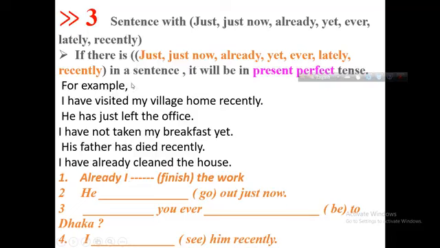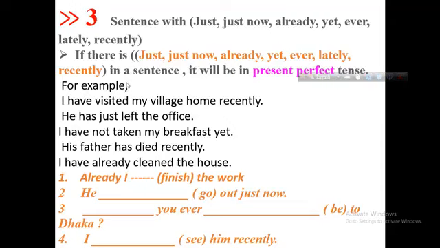Now, the third rule, rule number 3: if you get a sentence with just now, already, yet, ever, lately, recently, then the sentence will be present perfect tense.